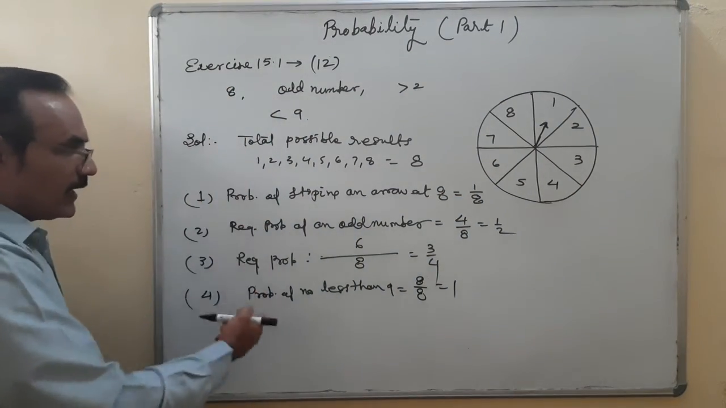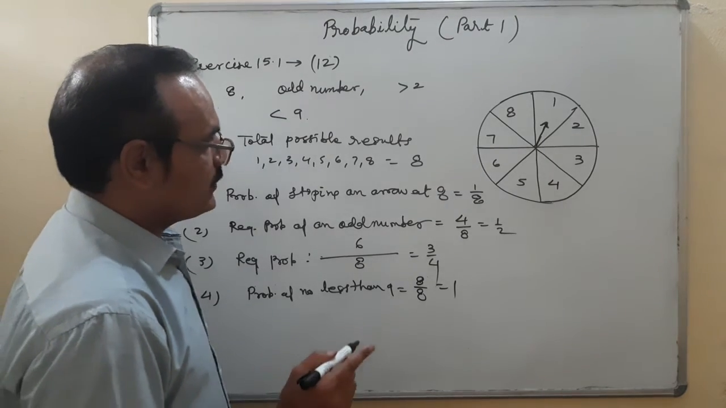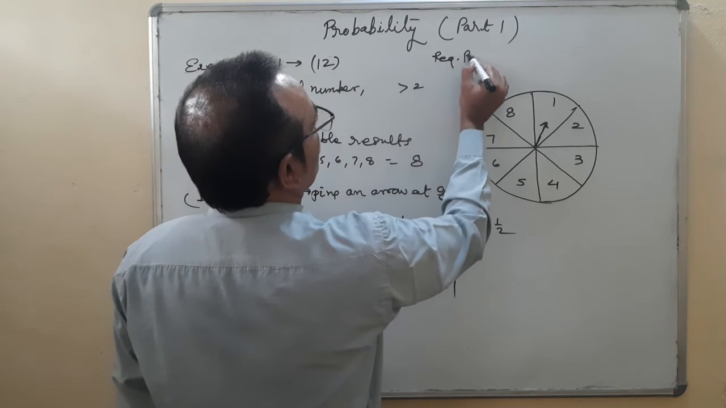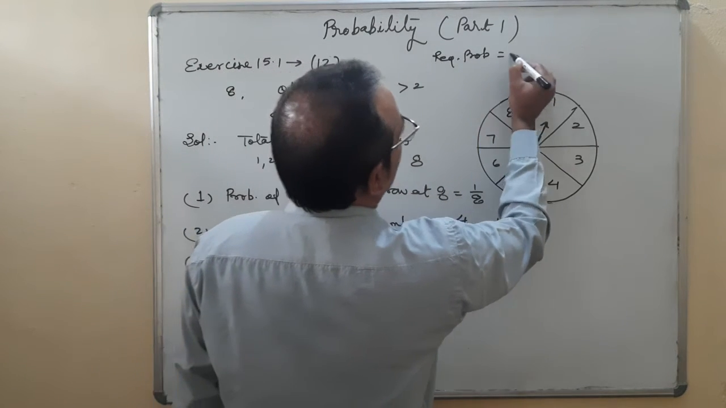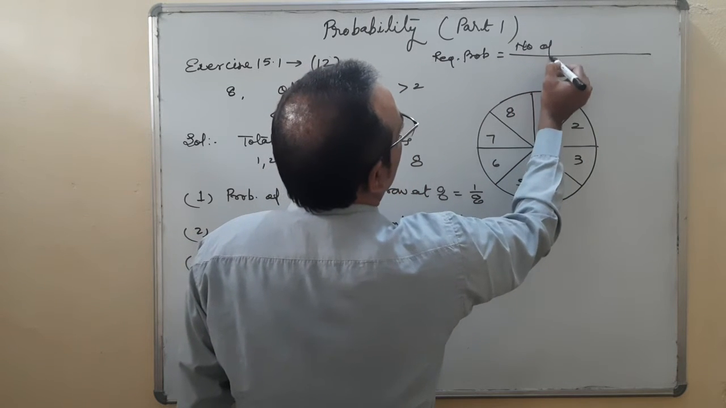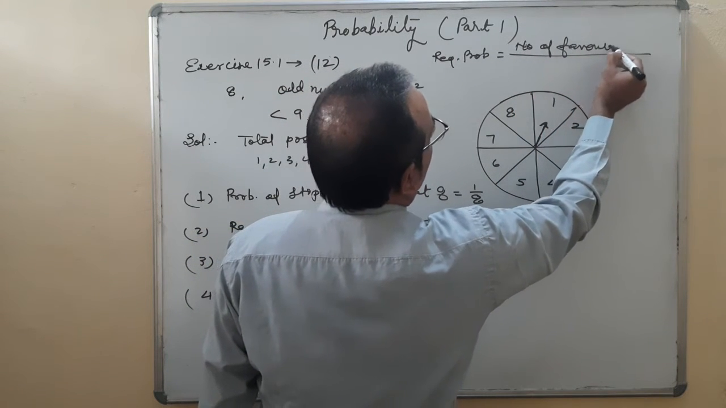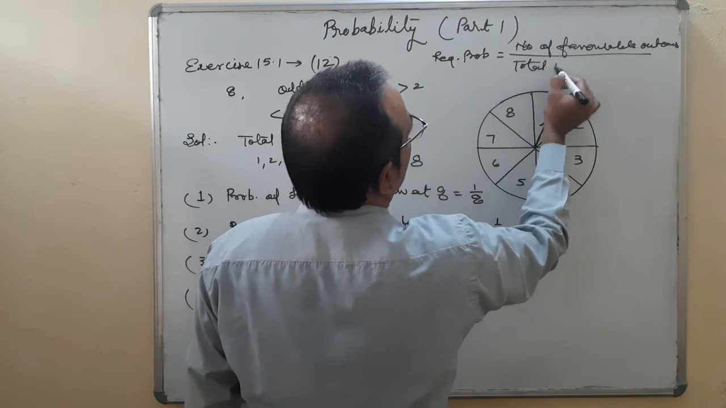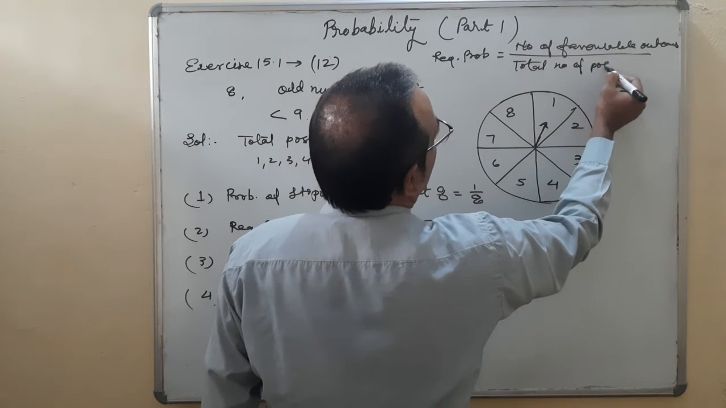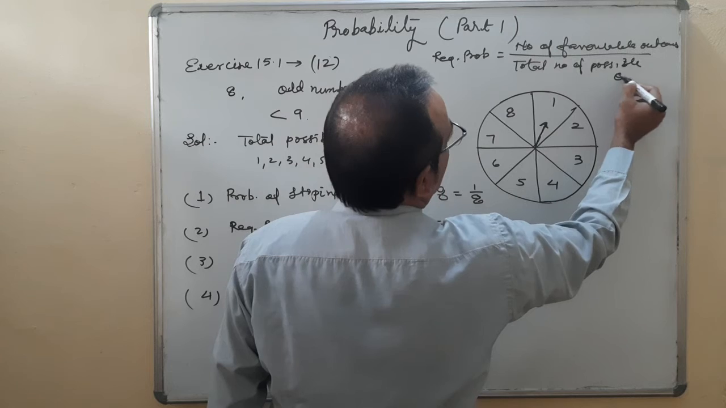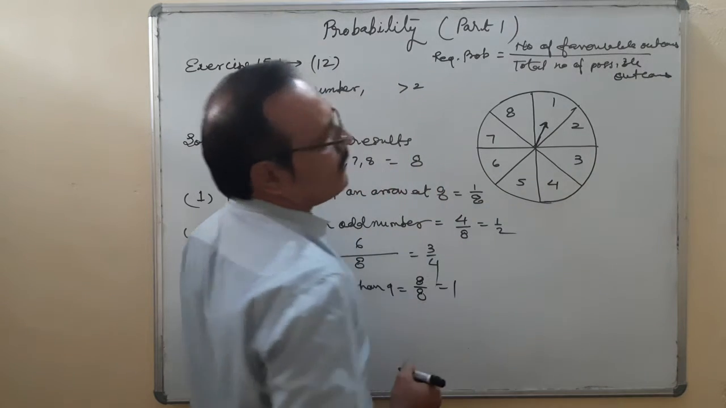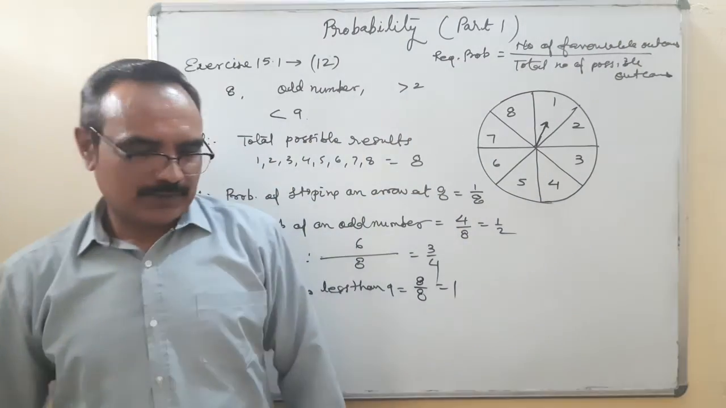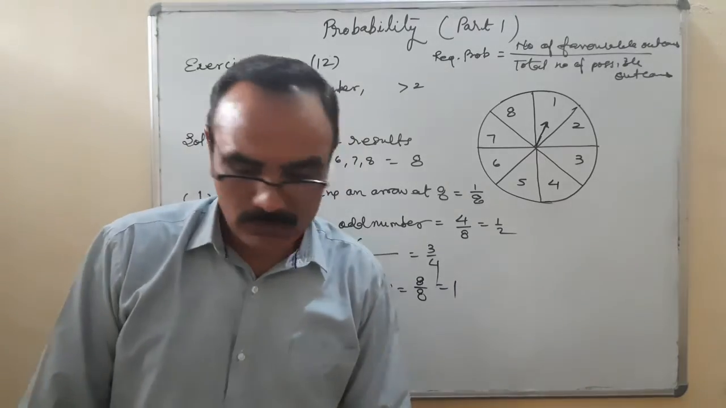And before writing all these things, one basic formula which we have to write here, and I think it should be written in the beginning: required probability is equal to the number of favorable outcomes upon the total number of possible outcomes in an experiment, and here E is the event. If you want to write, otherwise this general formula you can write.